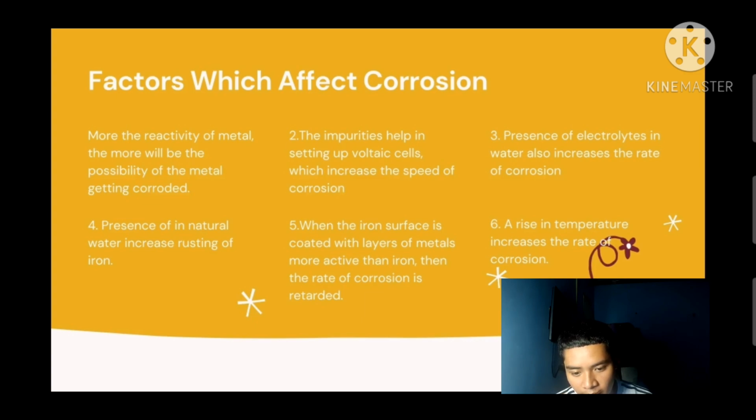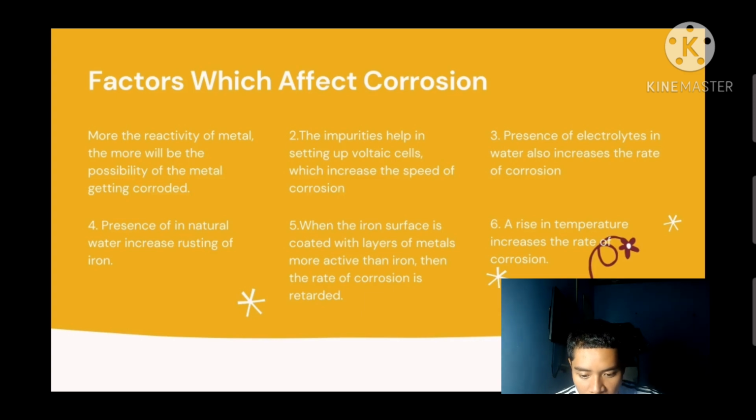The main factors which affect corrosion are the following. Number 1. The more the reactivity of the metal, the more will be the possibility of the metal getting corroded. 2. The impurities help in setting up voltaic cells, which increase the speed of corrosion. 3.